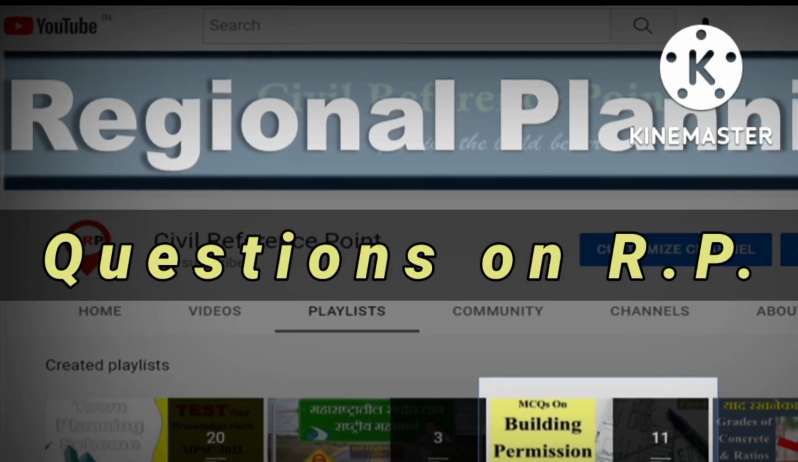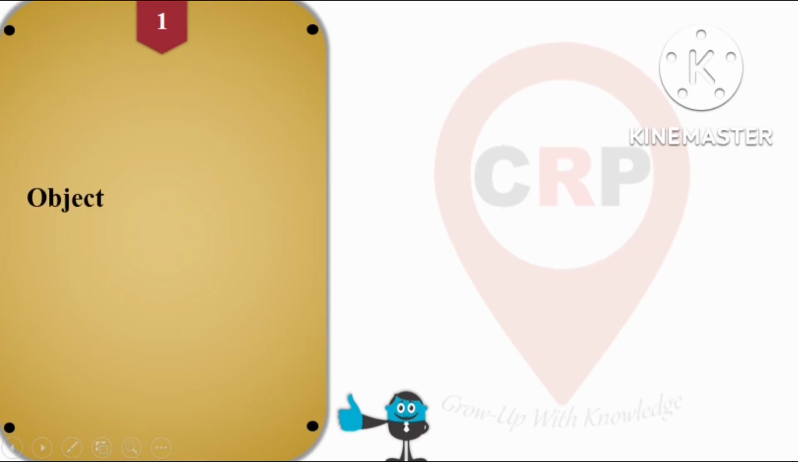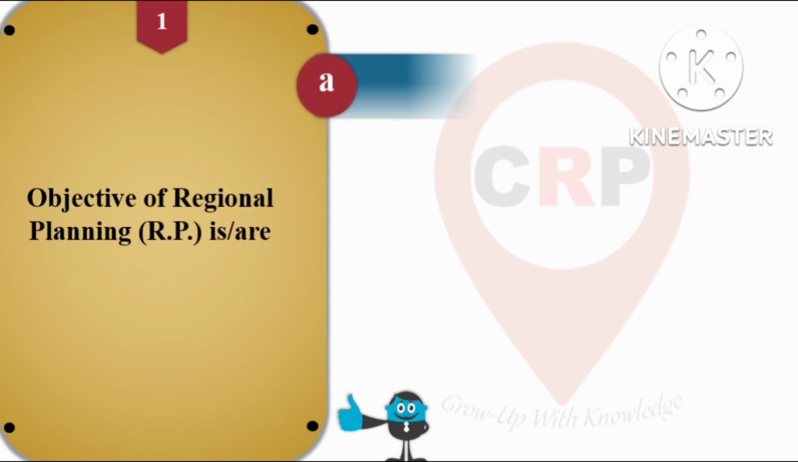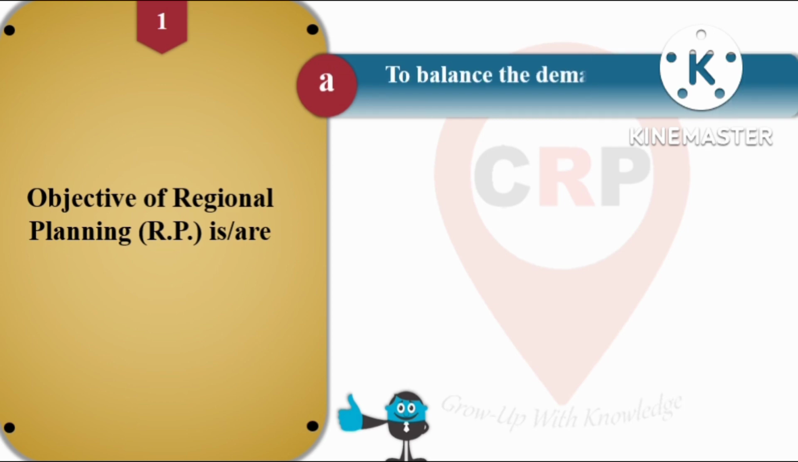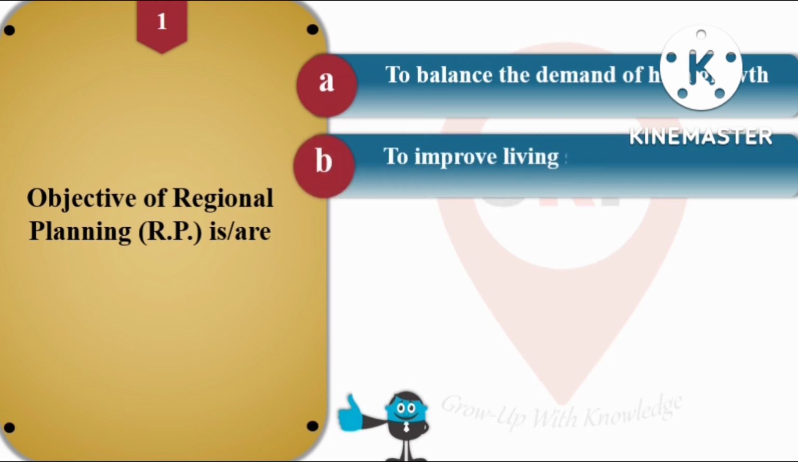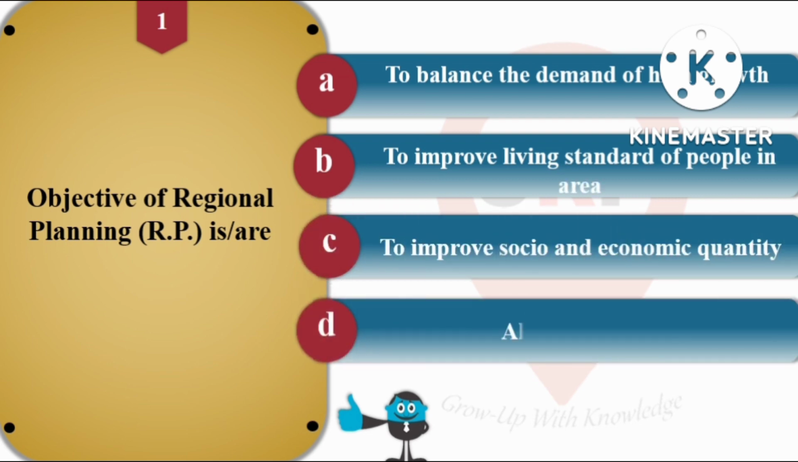So, now we are discussing the most important MCQs of regional planning. So, let's go. Our first question is, objective of regional planning is, and options are A. To balance the demand of high growth, B. To improve living standard of people in area, option C. To improve socio-economic quality, and option D is all of the above. And the right answer for question number 1 is option D, that is all of the above. That is, all these options A, B and C are the objectives of regional planning.